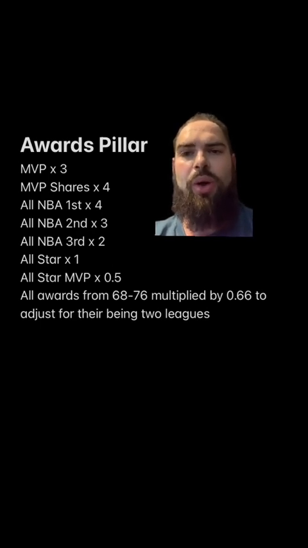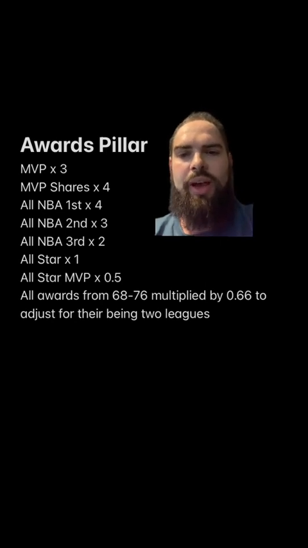You'll note that we broke up MVP into 2 different spots, MVP and the MVP shares. So if you have a unanimous MVP like Curry, that's 7 points. If you got about 50% of the vote like Nash, that's 5 points. Also, guys who don't get MVPs, but are consistently second or third, still get points and awards for that.